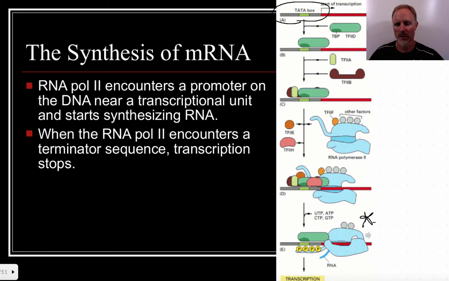There's a bunch of those that are involved, and then these things all jump on. And then within this entire structure is where this RNA molecule is going to start to get manufactured. So you need all of these things to encounter this sequence for this entire thing to get started. And then once it reaches that terminator sequence, of course, that's where we're going to end this process.